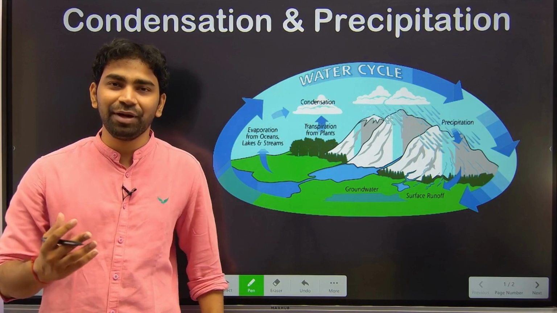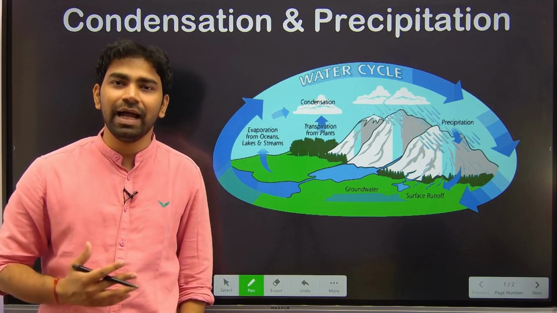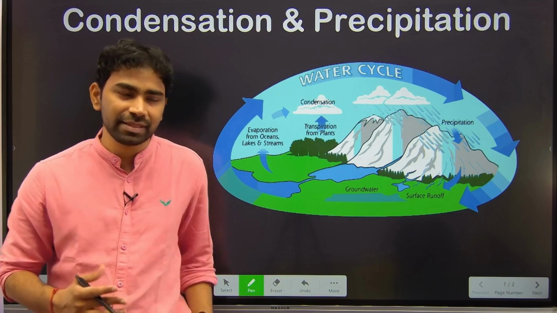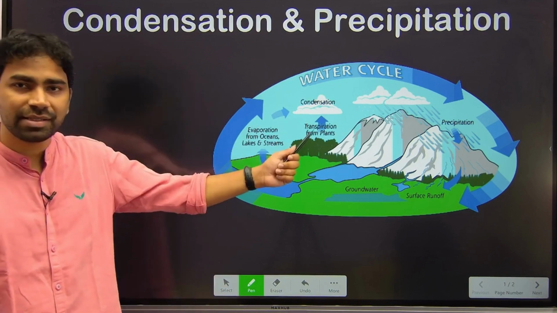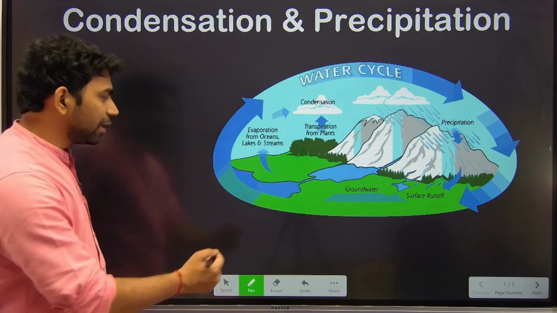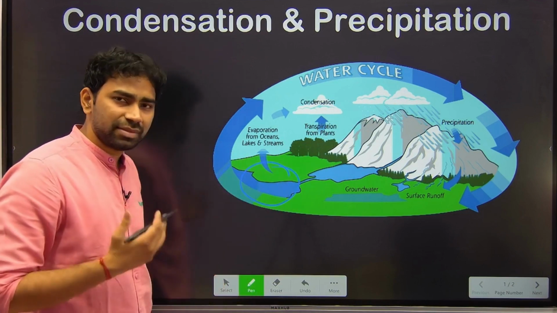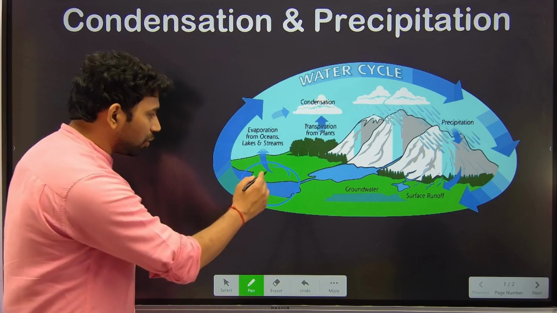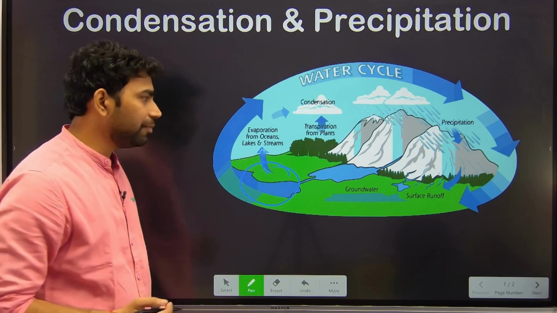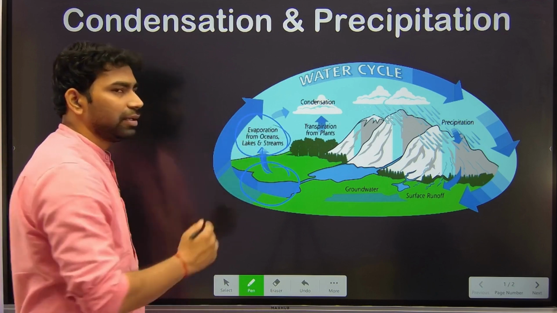Now today we are going to discuss the topic of condensation and precipitation. But before that, first of all, we need to know the basic difference between evaporation, condensation and precipitation in geographical terms. Okay, so when the liquid form of water from any sea surface or any water body gets converted into water vapor, that is a gaseous form, we call it evaporation.